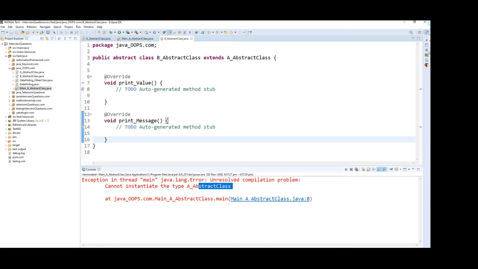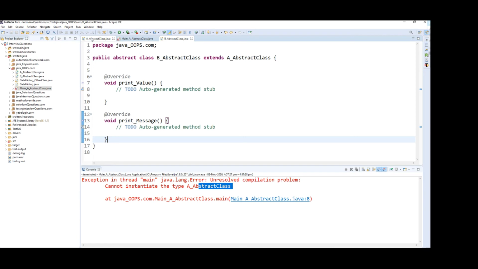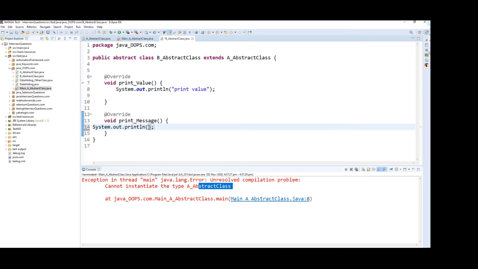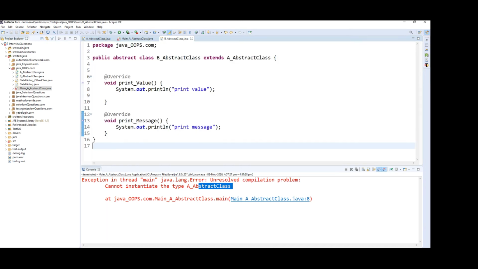So here we have a superclass and this is the subclass. A is the superclass, B is the subclass. Imagine it like that. So inside the subclass we can implement the abstract method, right? So here I'm going to give some print value. Here I'm going to give the print message. Control A, control I. Okay, so this is the alignment.